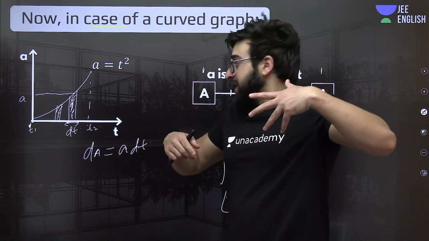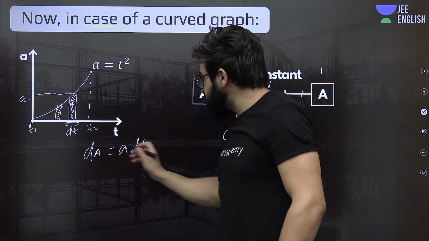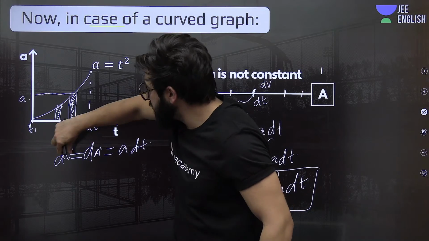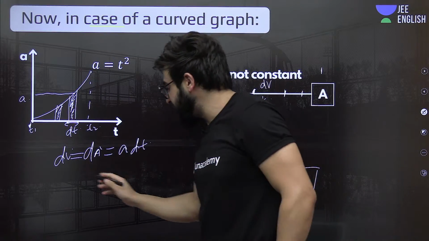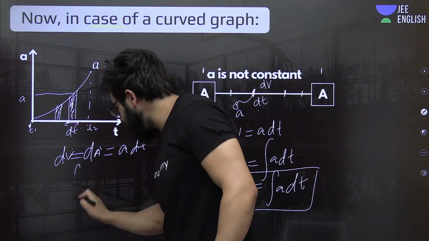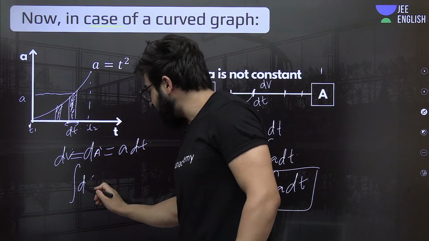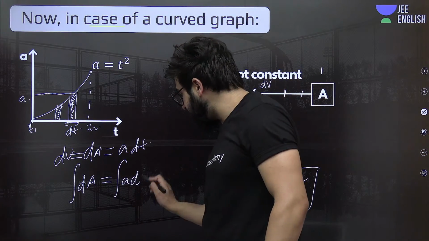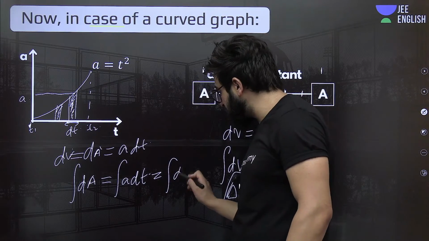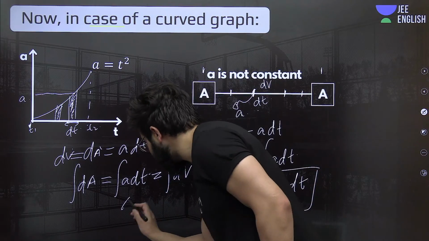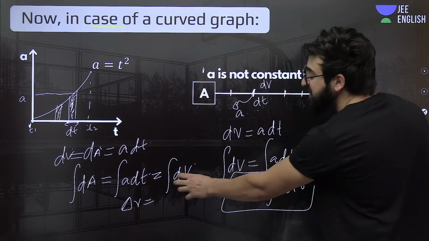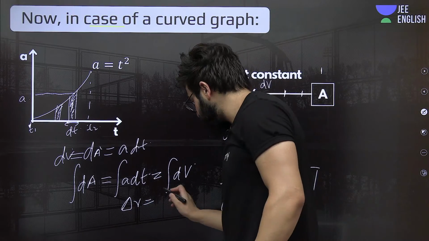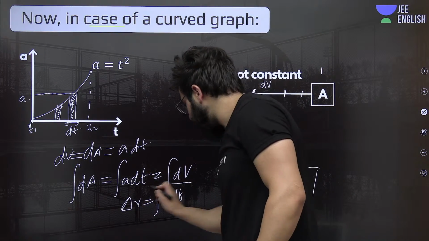So, we know the area under the acceleration-time graph gives us the change in velocity. Over here, if this is a small area, it will give us a small change in velocity. So can we definitely say that it is nothing but integration? If we want to find the total area, that is the integration of dA, it will give us the total area. So integration of a dt. Understand? So it is nothing but integration of dv. So we can clearly say that delta v over here, because integration of dv is nothing but delta v, a small change in velocity. When we integrate it, we will get a large change in velocity. It is nothing but a dt exactly.